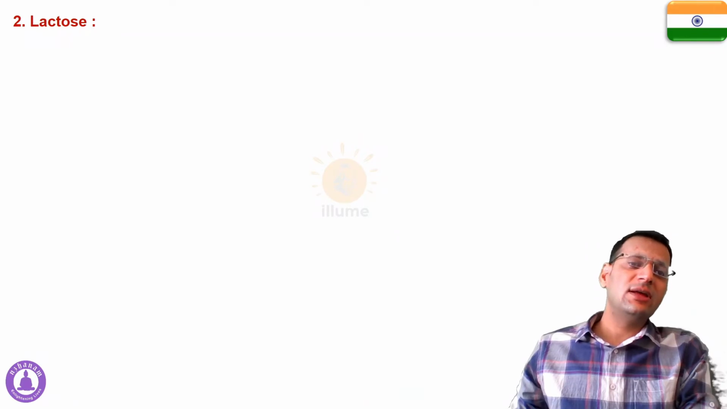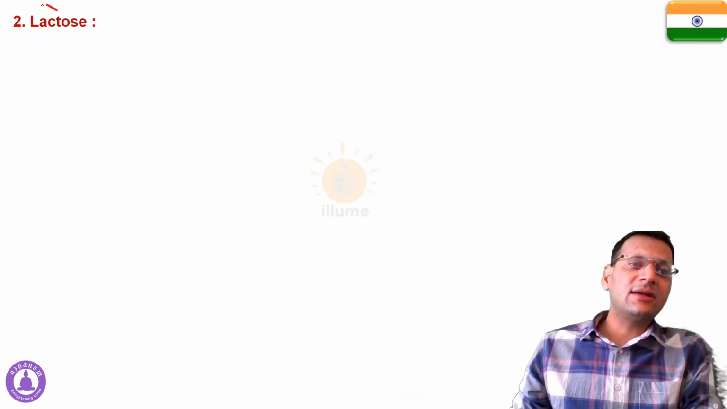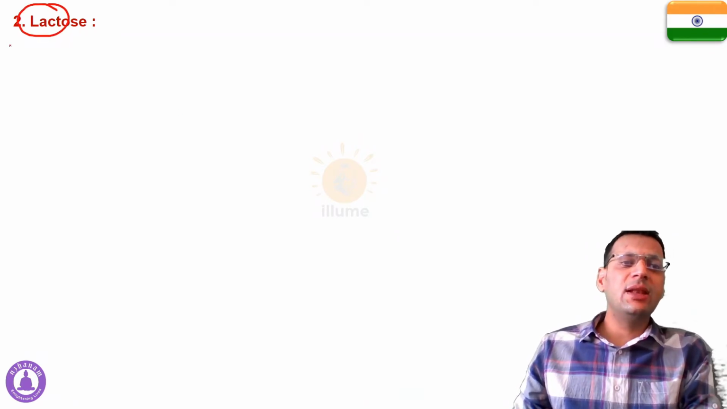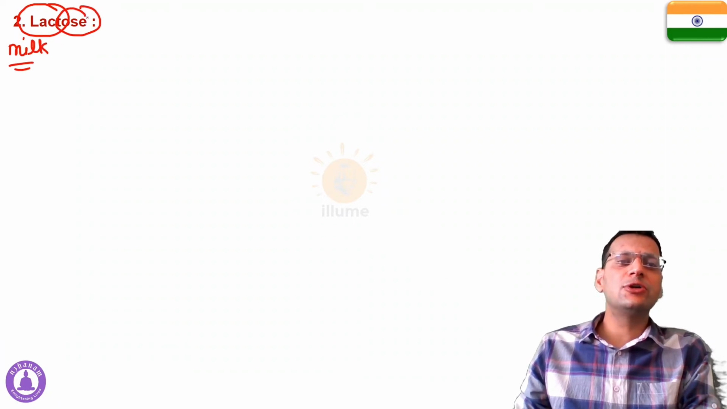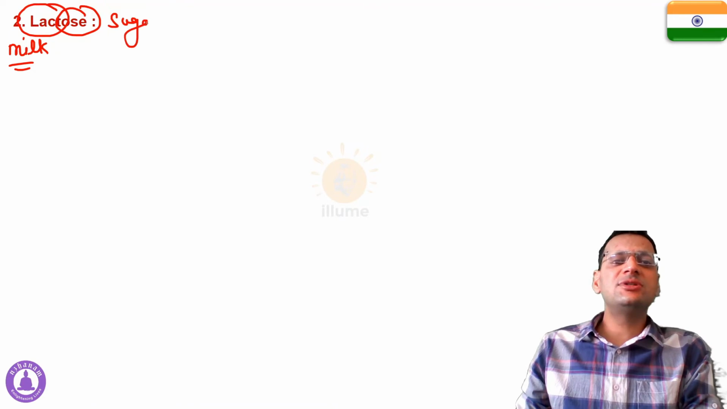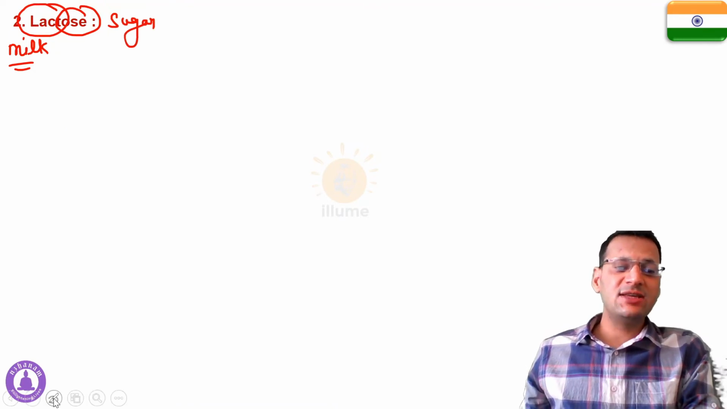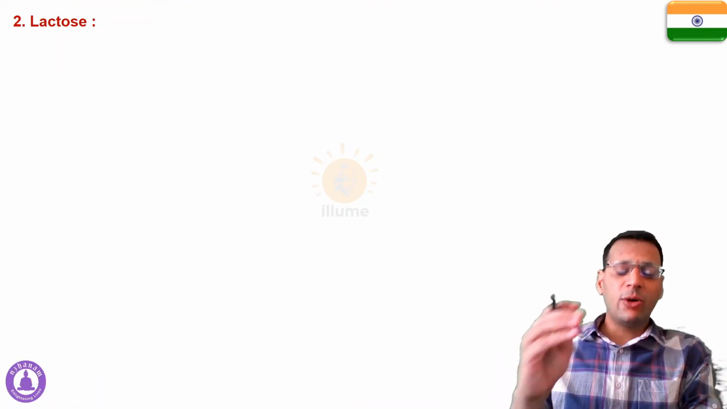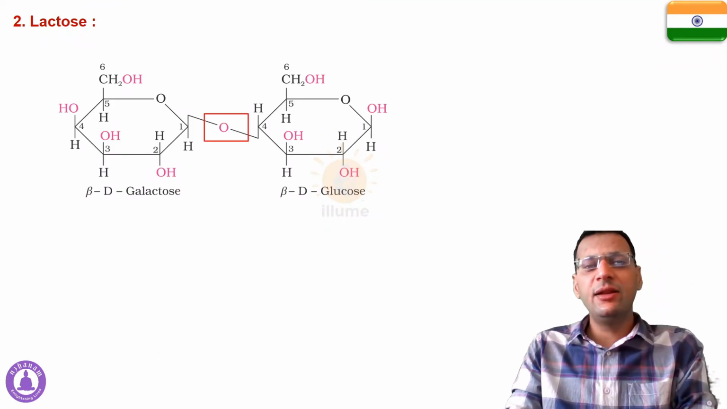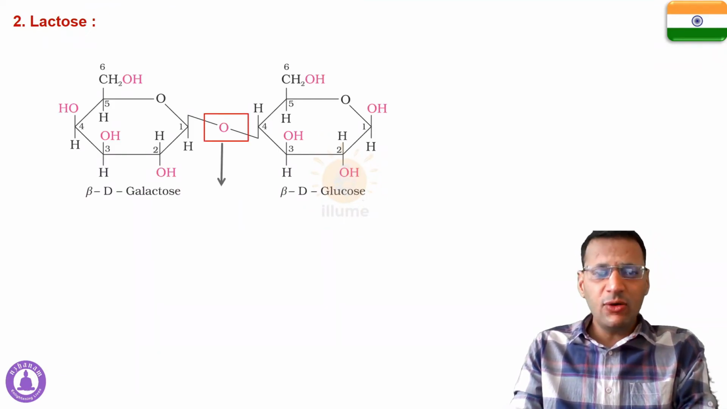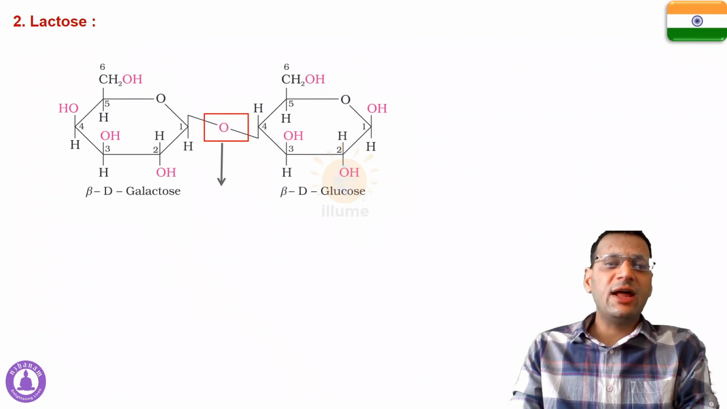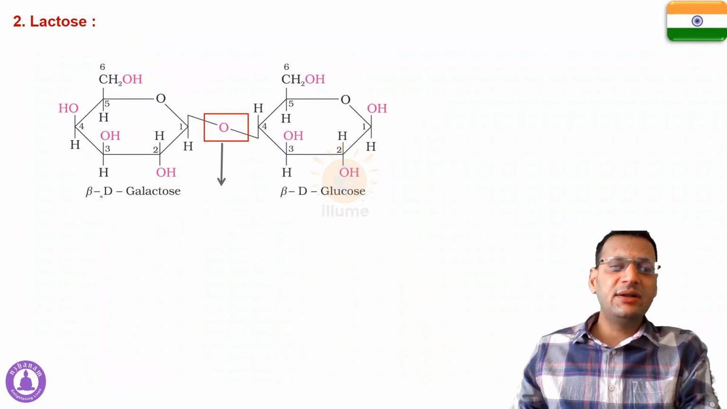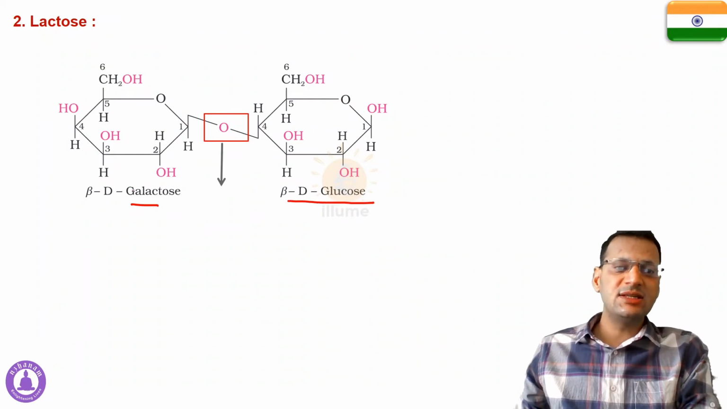Now first of all, origin of the name. Lact is a word which means milk, and ose, as I already told you, is a suffix used for sugar. That means lactose is basically milk sugar. And why is this called as milk sugar? That's obviously because it is present in milk. Now in the case of lactose, the monomers are beta D galactose and beta D glucose.